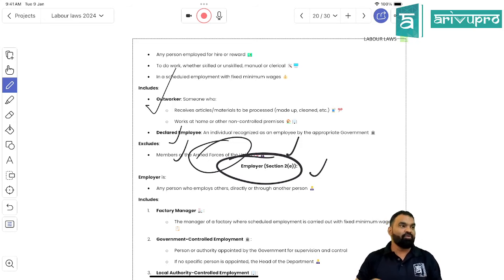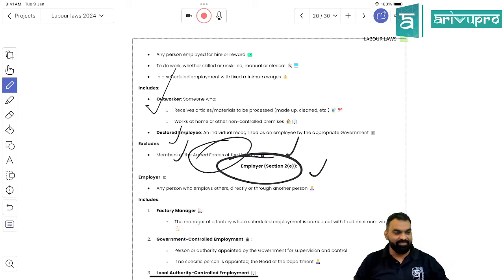No, not all, just one student. You can recall all the sections, right? You tell me. Which sections have we studied? All sections of the Payment of Wages Act. The applicability.